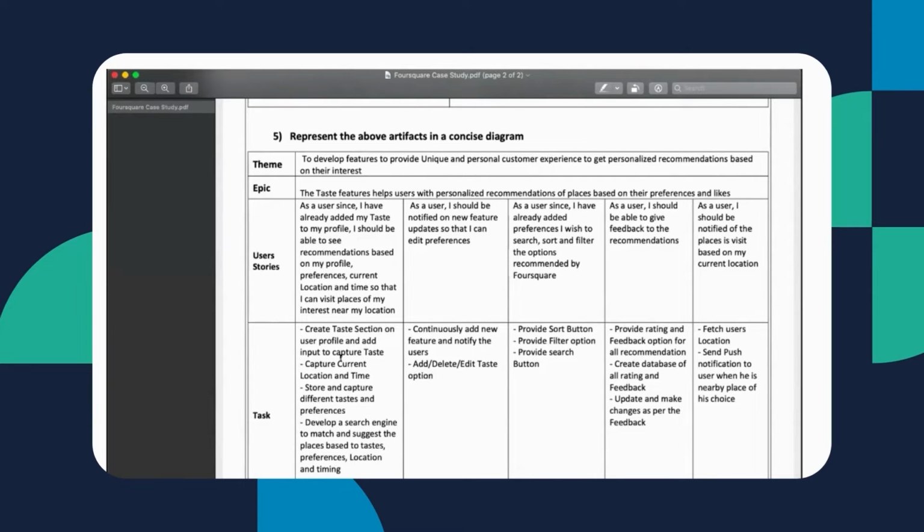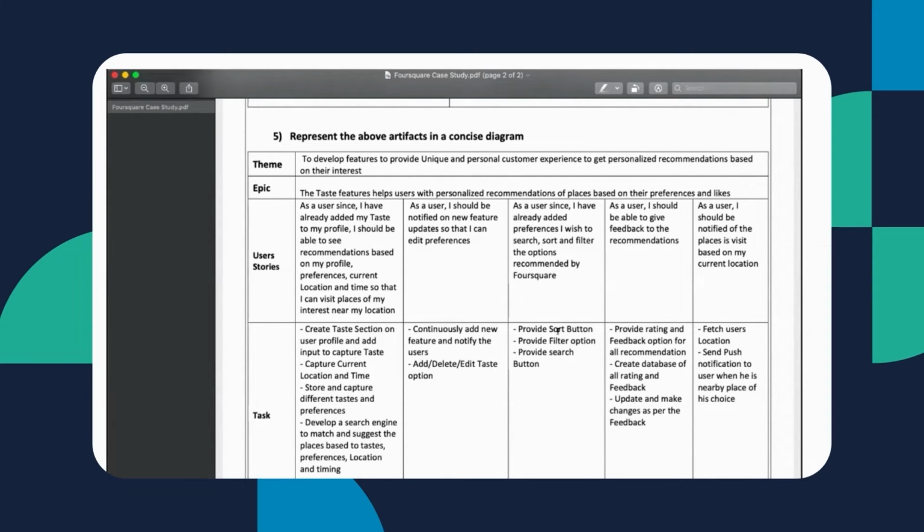Okay, perfect. Moving on, the second case was, as a user, I should be notified about new features. For that, continuously add new features and notify the user. And we also keep on updating the taste option so that user can add or delete preferences based on their choice. So moving on, the next user story was, I have already added my preference, I wish to search, sort, and filter the options recommended by Foursquare.